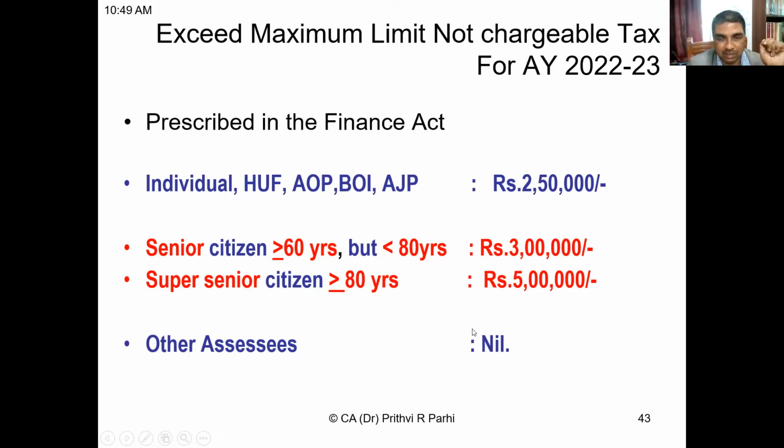Depending on the individual, it is 2,50,000, for senior citizens who are 60 years but less than 80 years, that is 3 lakhs. For super senior citizens, 80 years or more, it is 5 lakhs. No, I'm asking about other assessees, like a company, a firm, a local authority. You see, there is no basic exemption limit. That means if the rate applicable is 30%, even if they earn 100 rupees, they have to pay 30. There is no basic exemption limit.